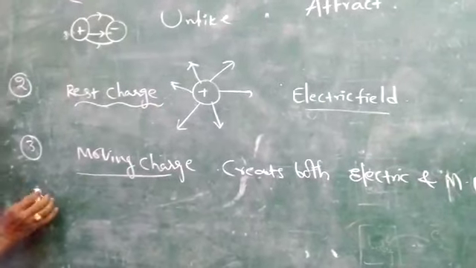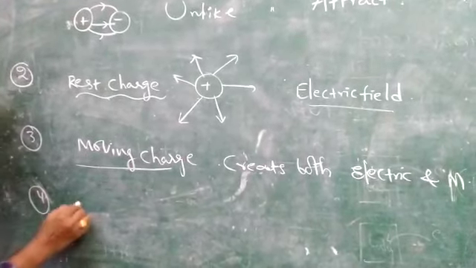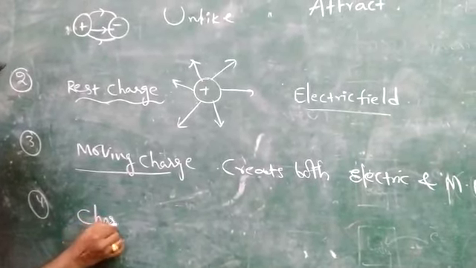The fourth property of charge is that charge is invariant.